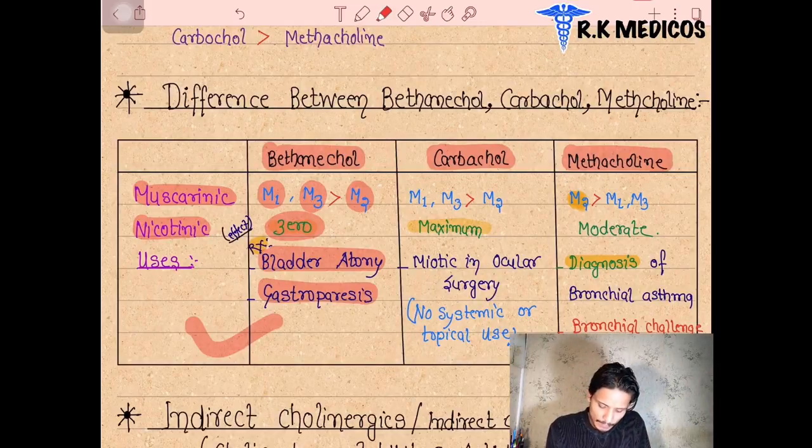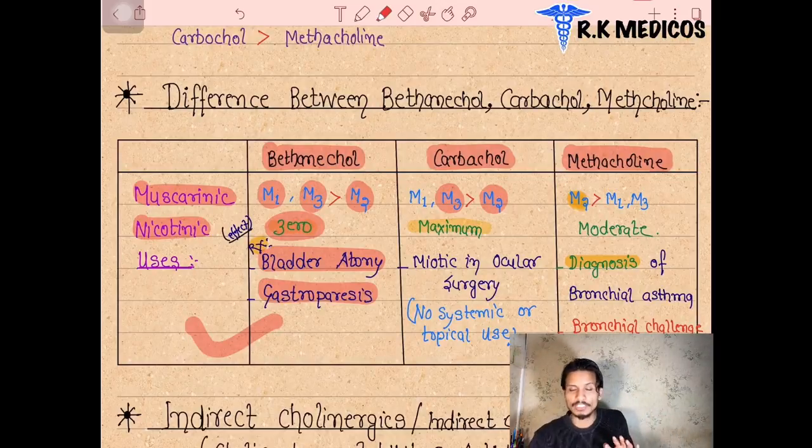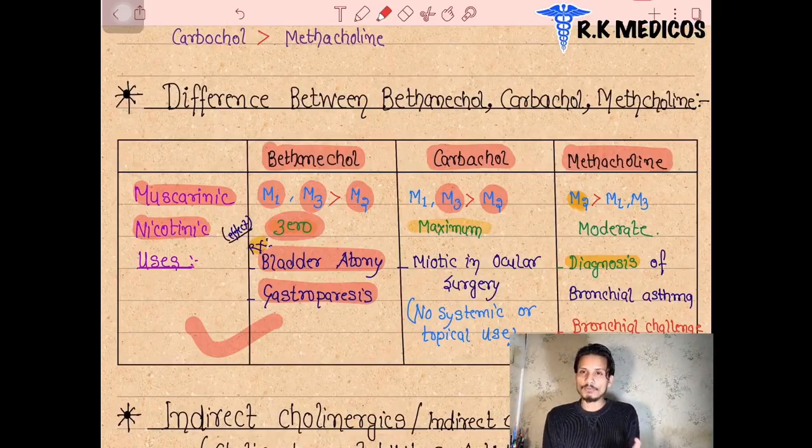Next we can see carbachol. It is also more selective for M3 than M2. It also acts on M3 receptors, and you should know where M3 receptors are located in our body. If you don't know, you have to go and watch part 1 on the autonomic nervous system. These drugs are not used by the systemic route because they have more severe effects on our body.